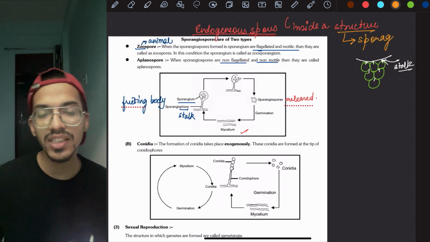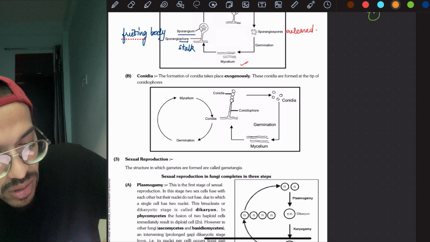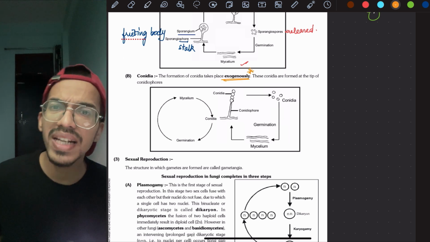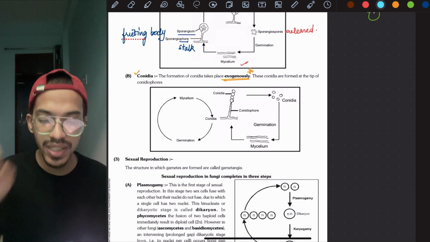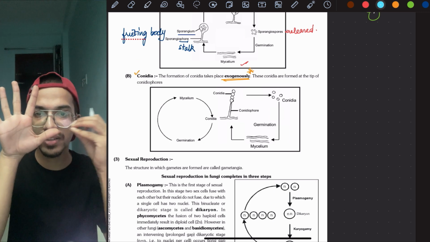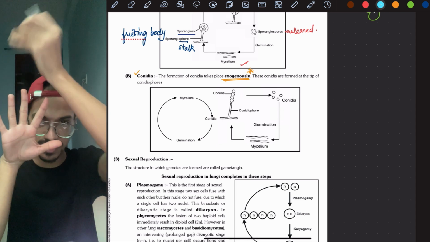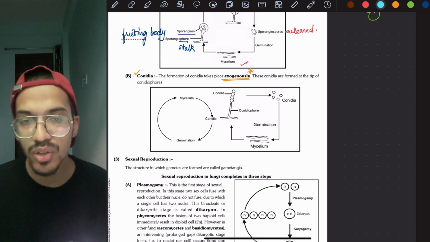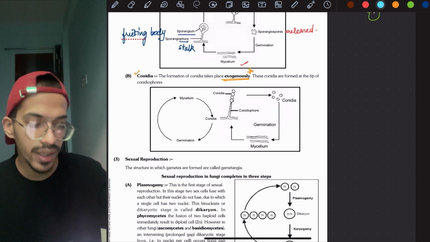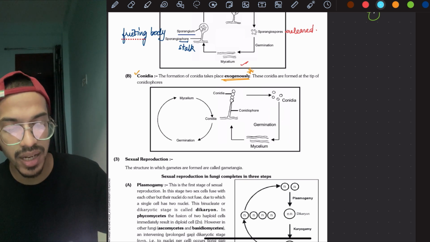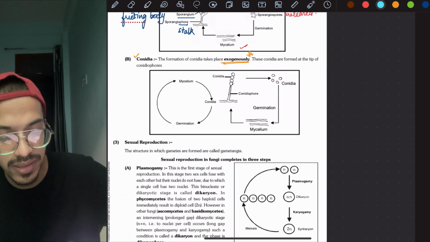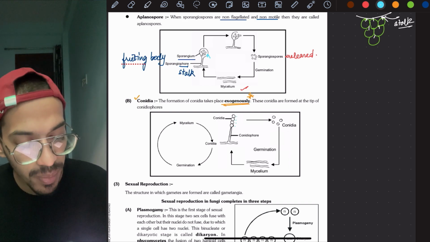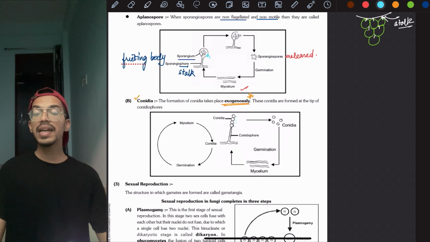But in some cases, these spores form exogenously. An example is conidia. You might have studied conidia in the 10th class also. It appears like this. On it there will be your spores, called conidiospores. Here the spores are present inside, whereas conidia are present outside. It is visible. It will break and move on. This is asexual reproduction.